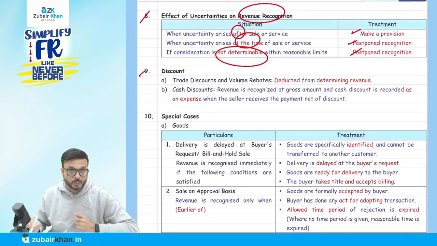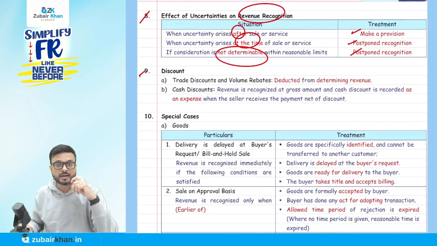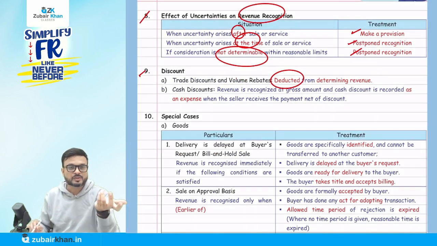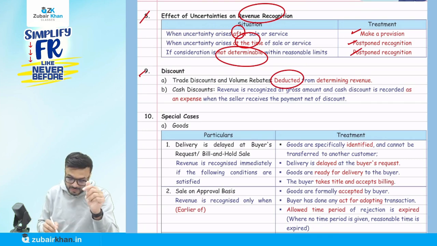In case of a discount, you know that there are two types of discount, cash discount and trade discount. So what happens in case of a trade discount? They will deduct it from the revenue. For example, we sold goods at 100. At the time of sale, we give a discount of 10. So we will recognize only 90. Okay.